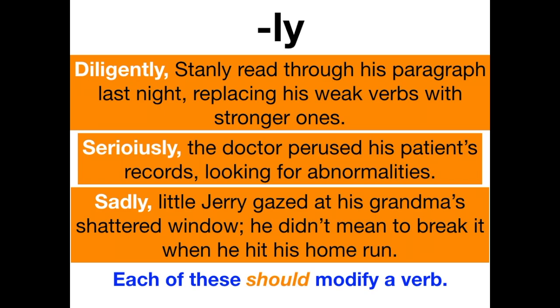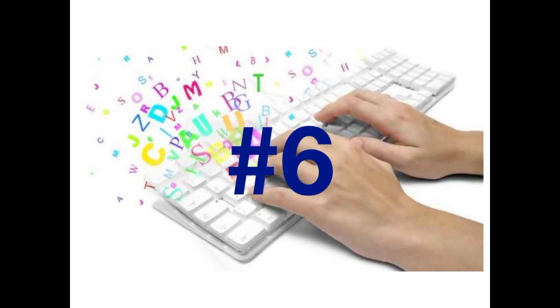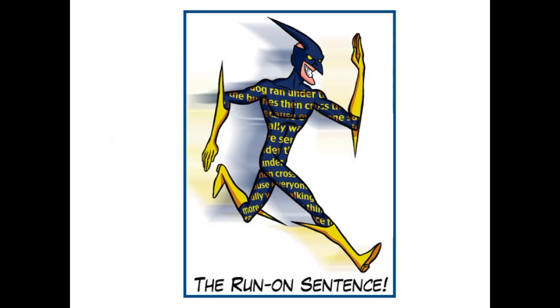Okay? Notice I did something else here. I didn't say Jerry gazed at his grandma's broken window because I went on to say he didn't mean to break it. I on purpose did not use break and broken in the same sentence. And I would encourage you to do the same thing in your writing. Try not to repeat a verb, even in another form, in the same sentence. Anyway, these were talking about LYs, and I hope you are understanding better how to write your LYs. All right, 2 left. Number 6, the run-on sentence. Let's talk about that.